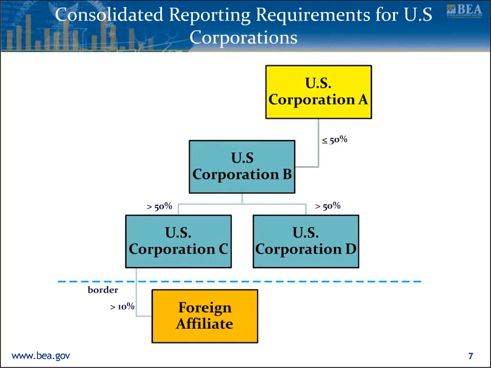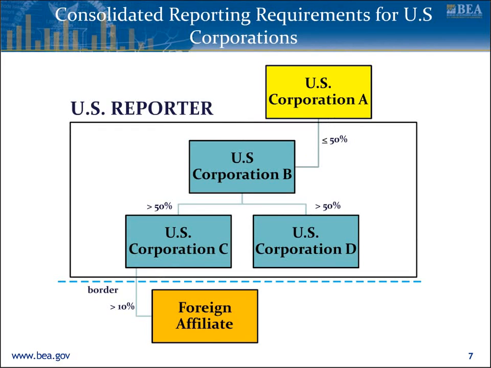In the example shown, U.S. corporations B, C, and D are consolidated on one BE-10A form and are considered one U.S. reporter, because U.S. Corporation B owns more than 50% of U.S. corporations C and D. U.S. Corporation A is not considered to be part of the consolidated U.S. domestic enterprise, and therefore should not be included on the BE-10A, because it does not own more than 50% of the voting stock of U.S. Corporation B. The foreign affiliate is not included in the consolidation because it is located outside of the United States.